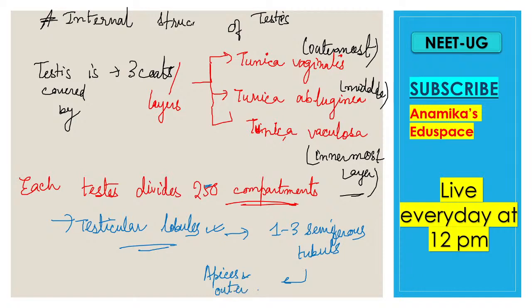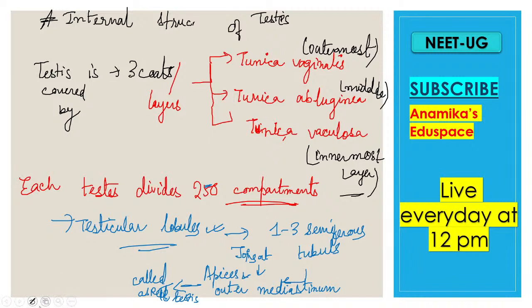It joins at the outer mediastinum. Next, these are called the rete testis.